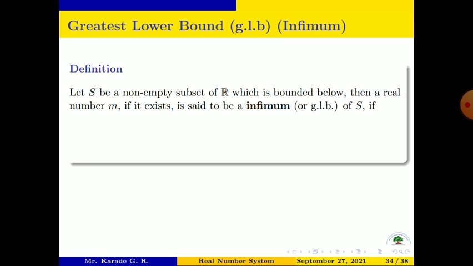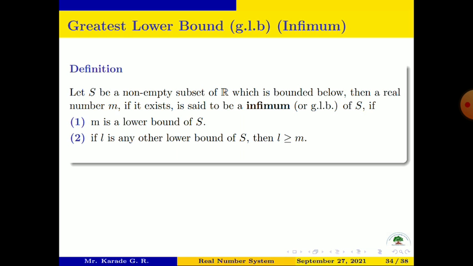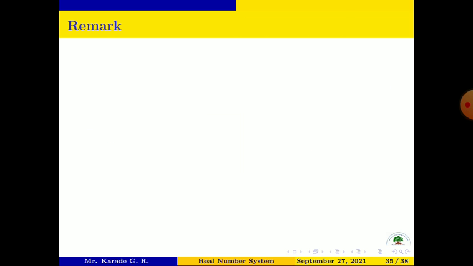Then a real number small m, if it exists, is said to be the infimum or greatest lower bound of S if two conditions are satisfied: m is a lower bound of set S, and if L is any other lower bound of S, then L must be greater than or equal to m. That is, among all the lower bounds of S, m must be the largest.